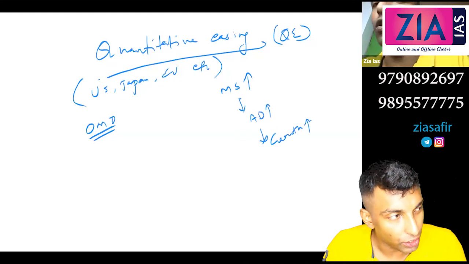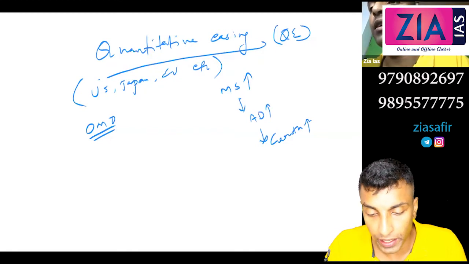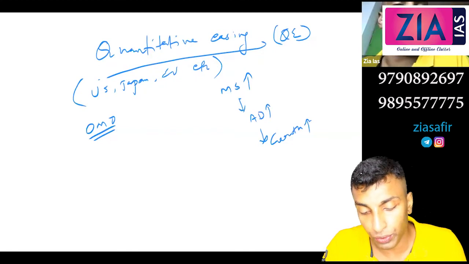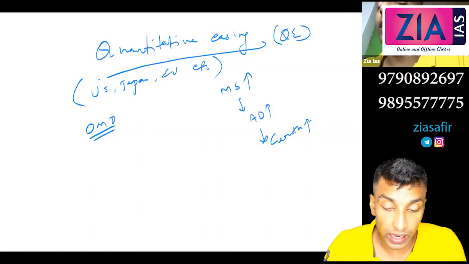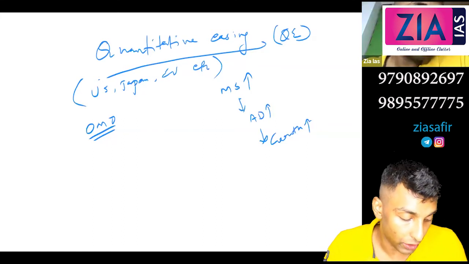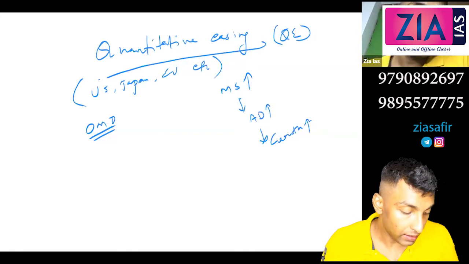So if there is a threat of recession, they will go for quantitative easing to increase money supply, to increase demand and to increase growth, to counter recession by increasing aggregate demand in the economy.